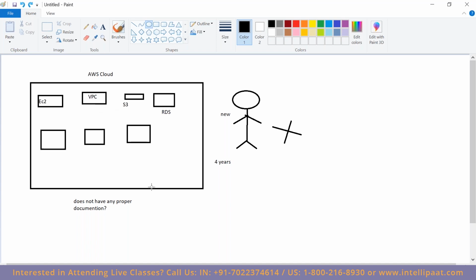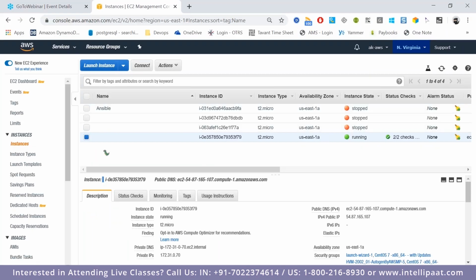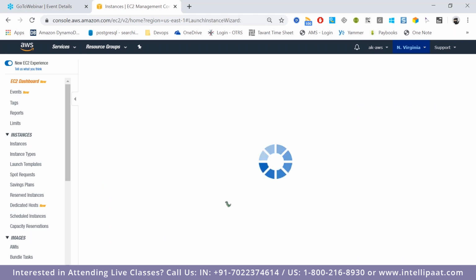Everything is a manual process, creating all of these services using a console. Whatever I'm creating here is all through the console. Again, if I wanted to create an EC2 instance, I'll have to go launch an EC2 instance and create it again.